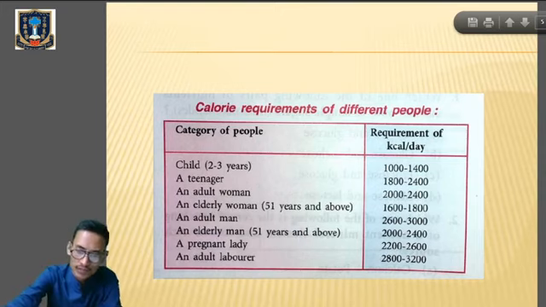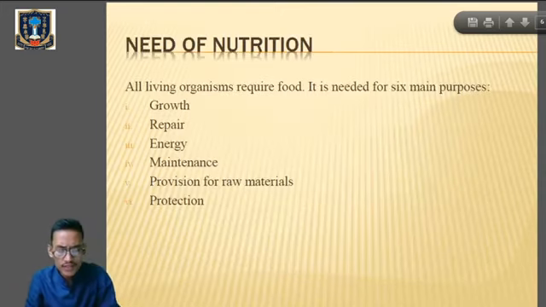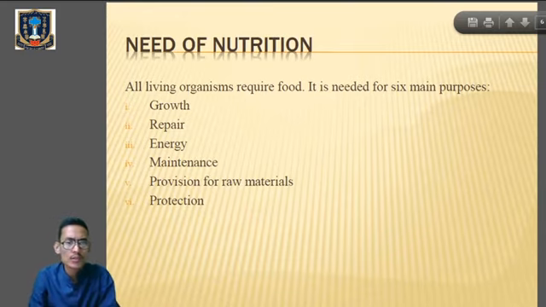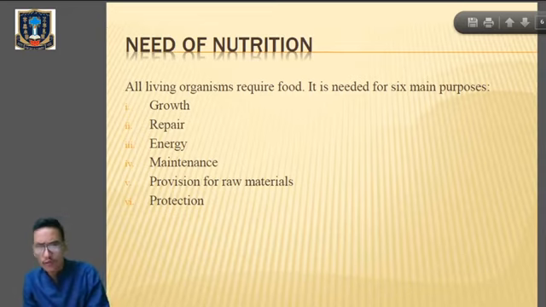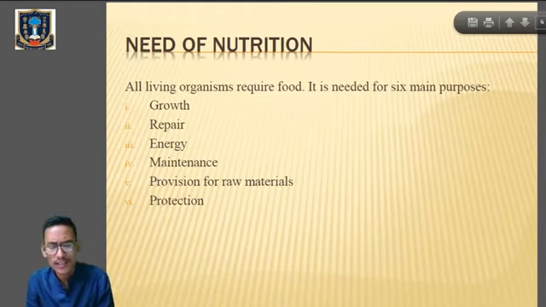Okay, now what is the need of nutrition? Because we are saying that in nutrition we are taking the food components which are essential for the growth of plants or animals. But why is there a need of nutrition? All organisms require food, that is true. It is needed for 6 main purposes. Now what are those purposes?